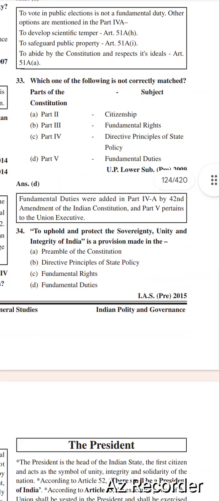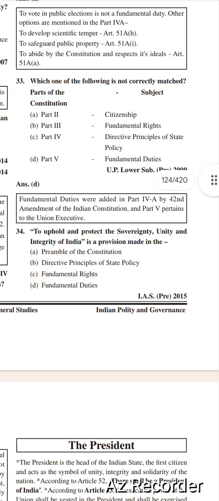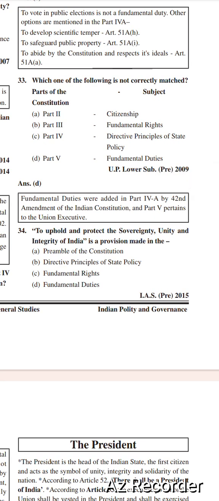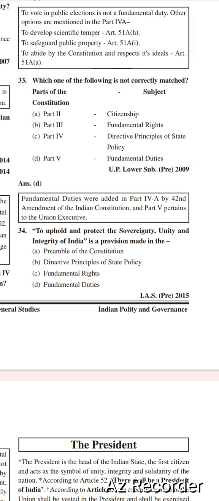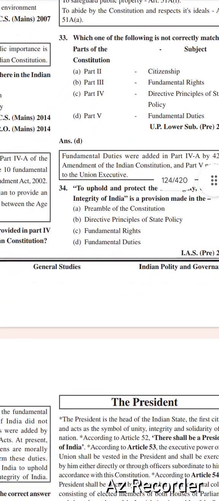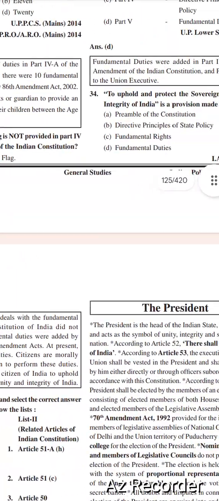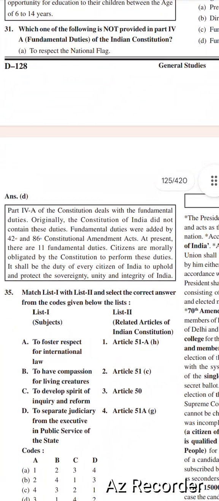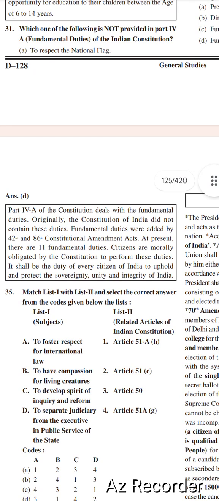Next, to uphold and protect the sovereignty, unity and integrity of India is a provision made in which of these: the Preamble of the Constitution, directive principles of state policy, fundamental rights, or fundamental duties? Right option is option D, fundamental duties. Part 4A of the Constitution deals with the fundamental duties.